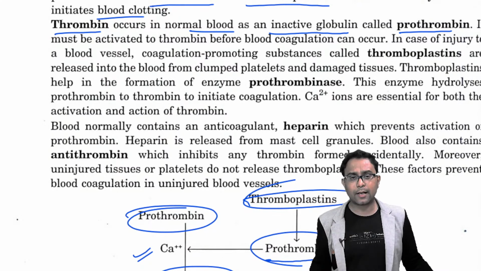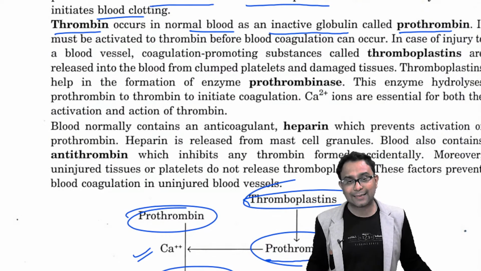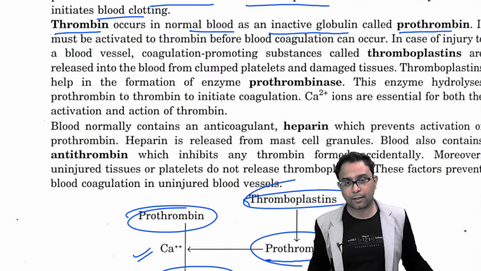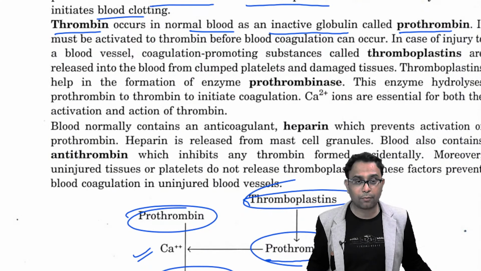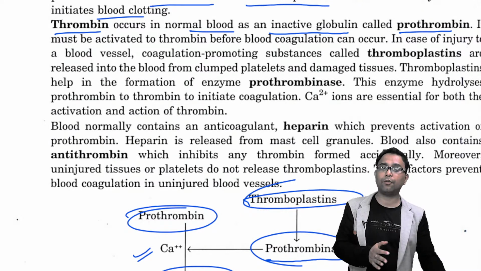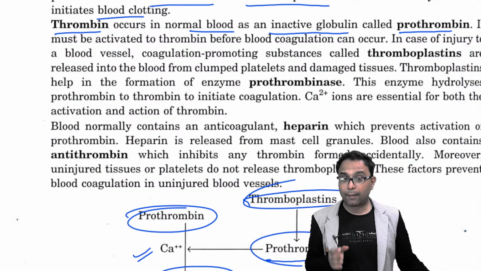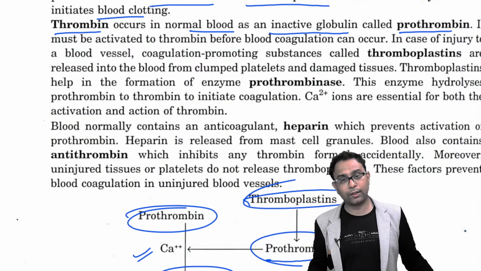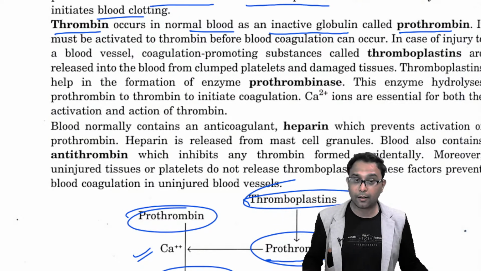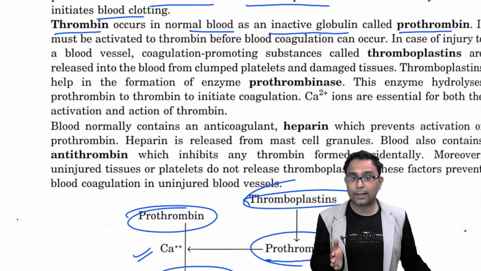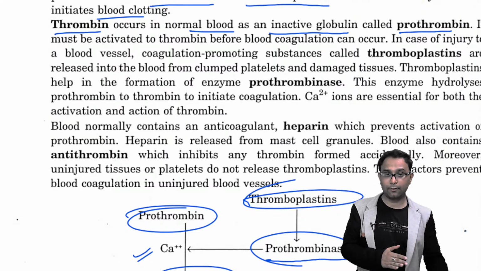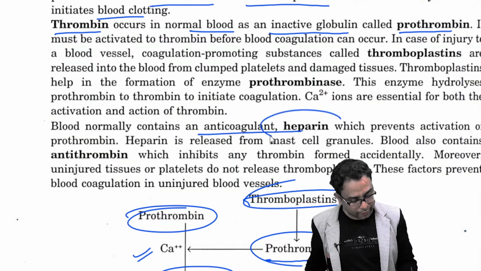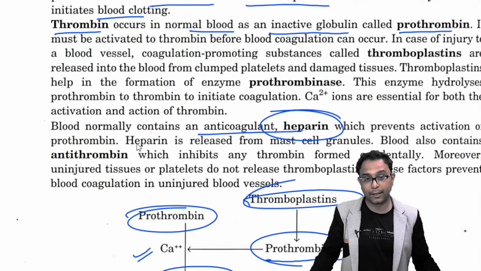Another important substance is used as an anticoagulant. Sometimes in dialysis cases, the blood is taken out from your body. But when it is taken out from your body, it coagulates. How is it prevented from coagulating? That time some anticoagulating agent is mixed with the blood, in some special cases also, right? An example of an anticoagulant is heparin.